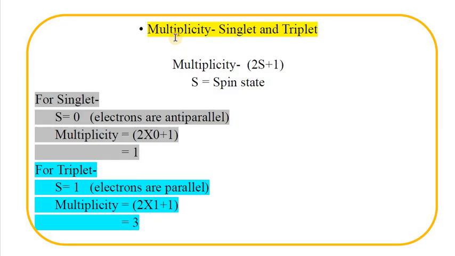For the triplet state, the electrons become parallel, then the value of S becomes 1 because plus half and plus half becomes 1. Then multiplicity becomes 2 into 1 plus 1 equals 3. This state is known as the triplet state. By multiplicity there are two states: one is singlet and another is triplet.